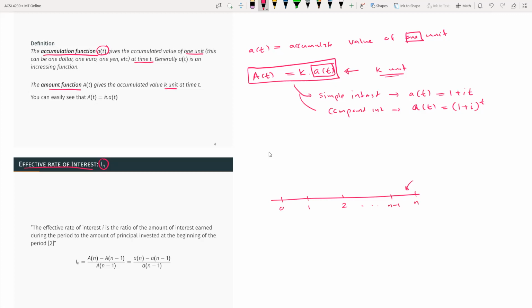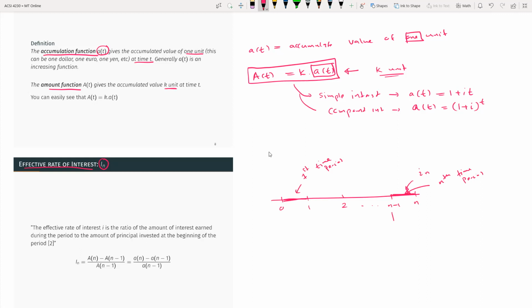For this period i_n, that's what you want to calculate. This is the first time period, and this is the end time period. So we want to calculate the interest rate for this particular time period.